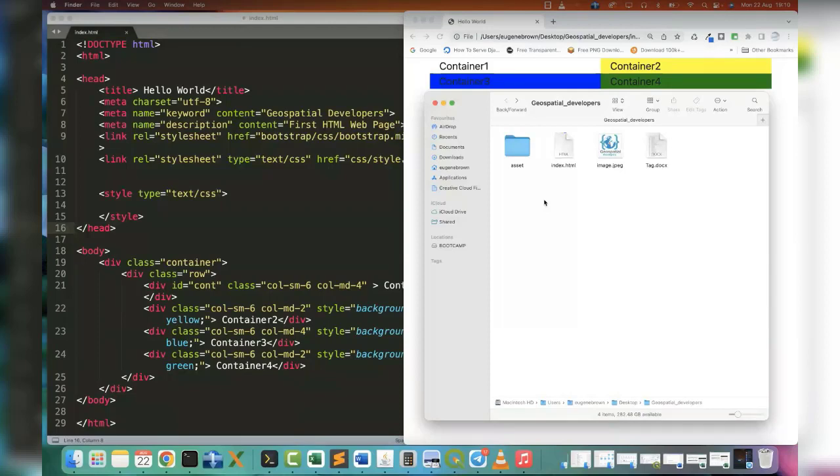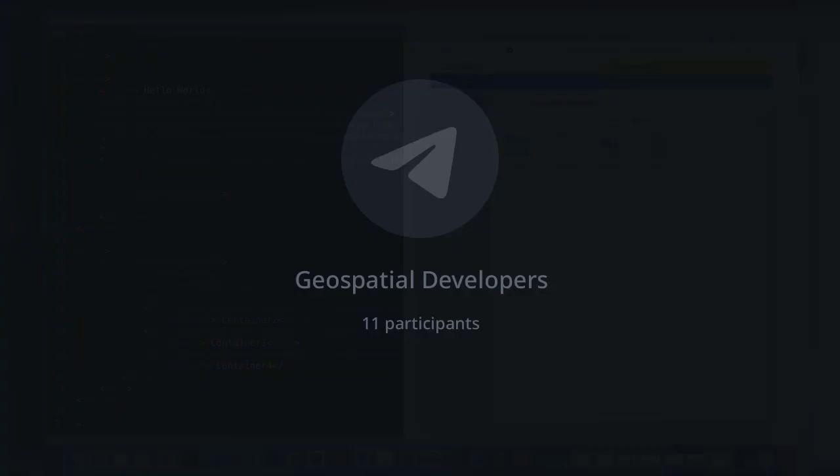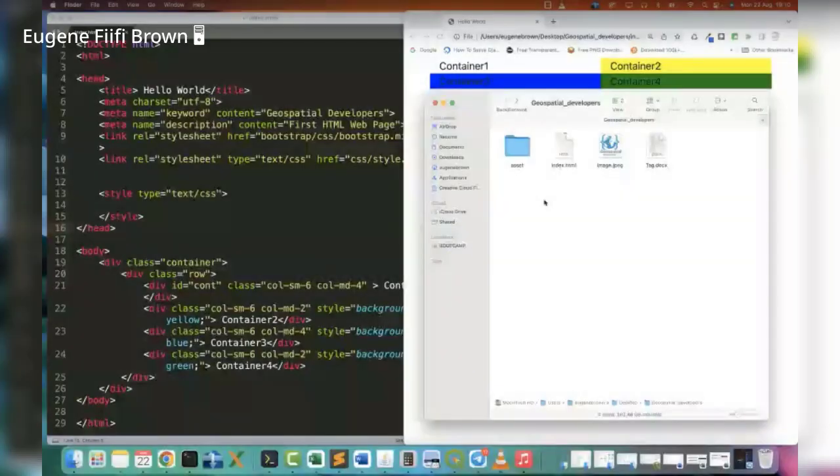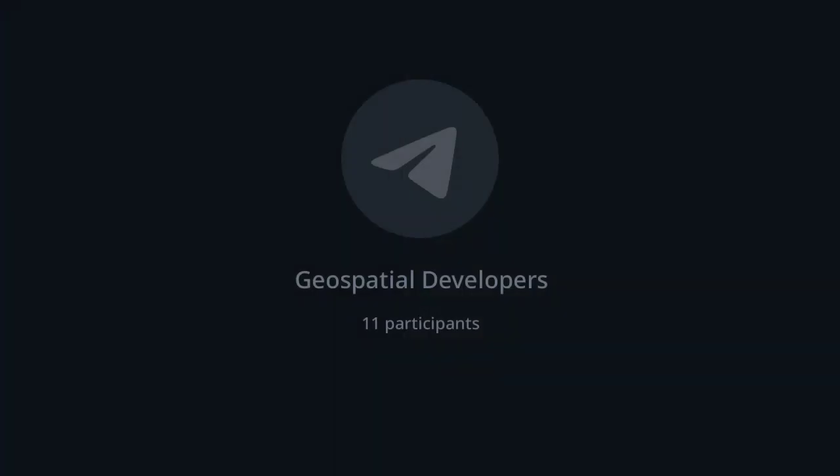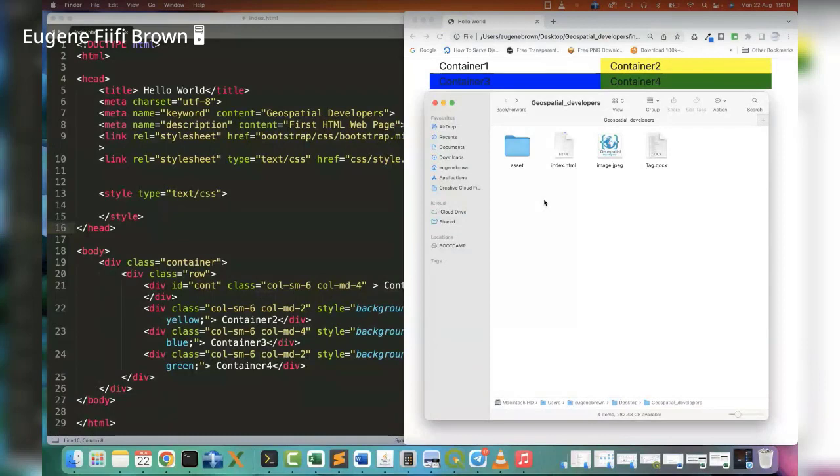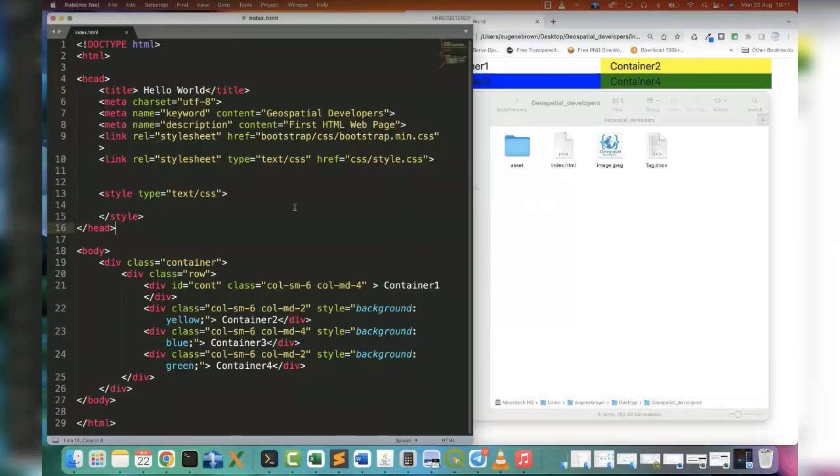That does not contain your actual web page per se, so it cannot be your index, but it contains all the other essential things. So for Django, I use a base for my first page, then the index will be the home page. But when it is just HTML, I like to keep the index as the first page that will run. And so yes, this is our index file.